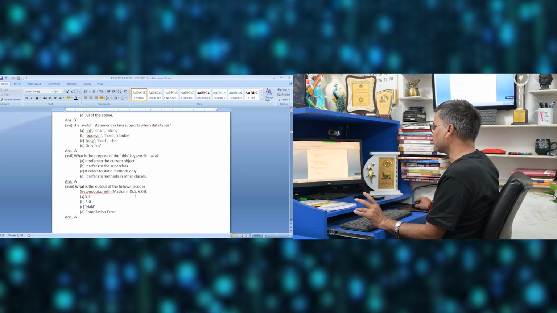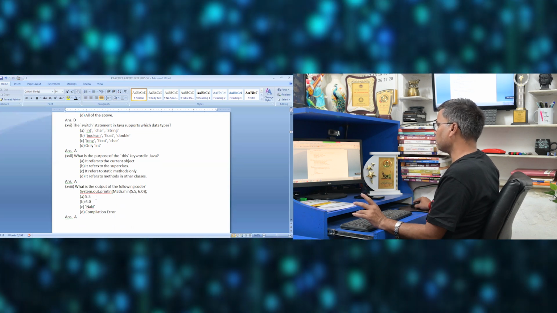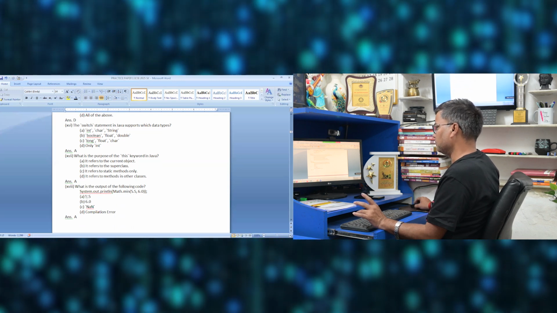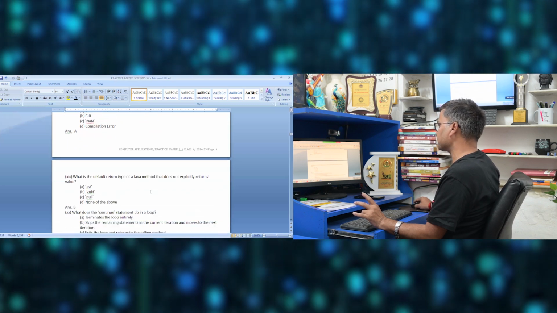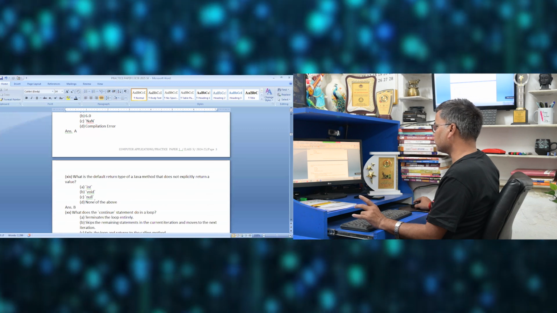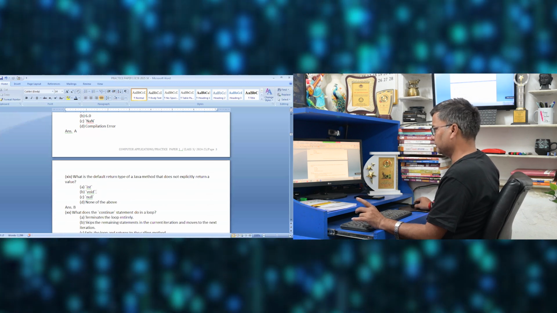math.min(5.5, 6.0). So the smaller value will come, that is 5.5. Next question, what is the default return type of a Java method that does not explicitly return a value? It does not return a value, it will be void.